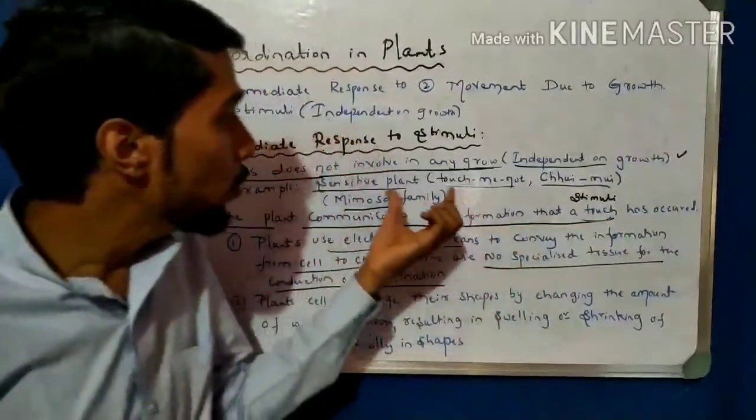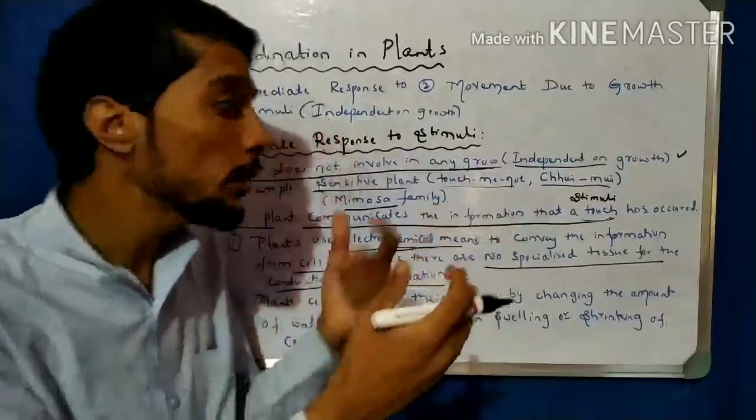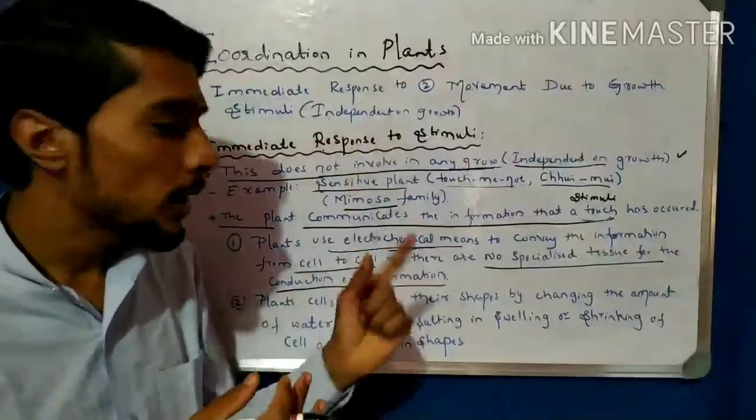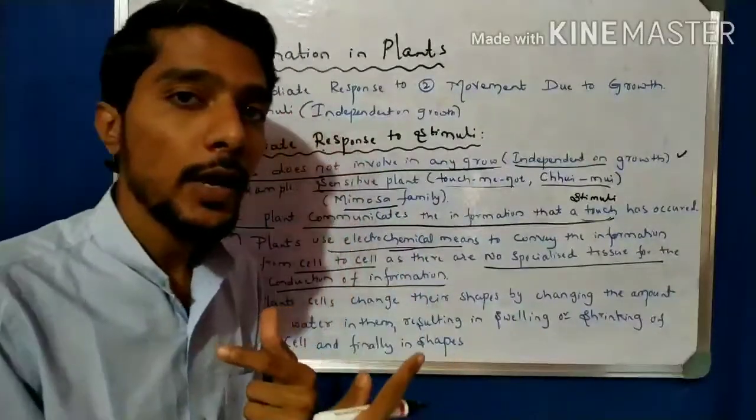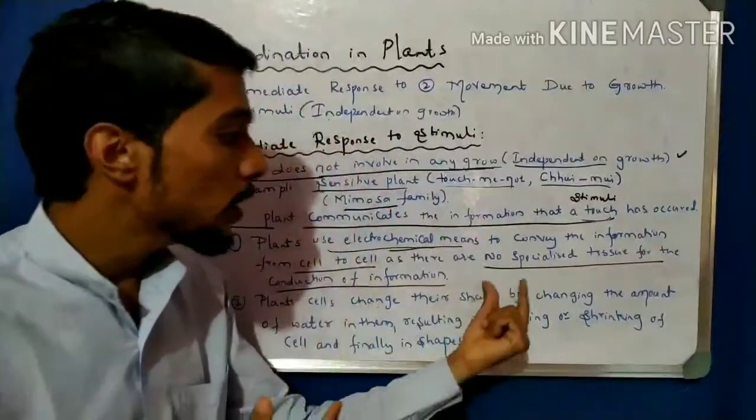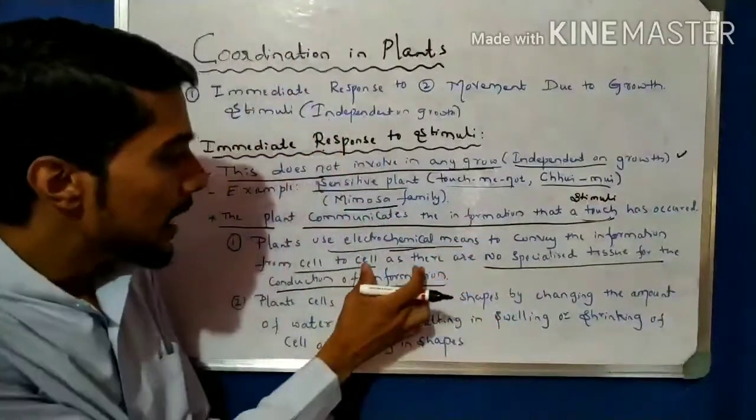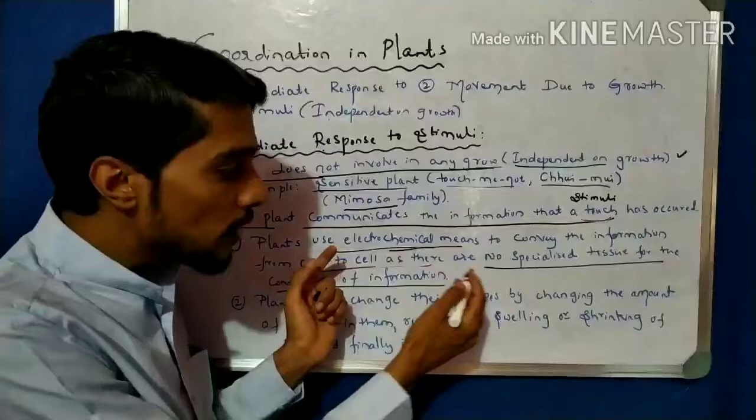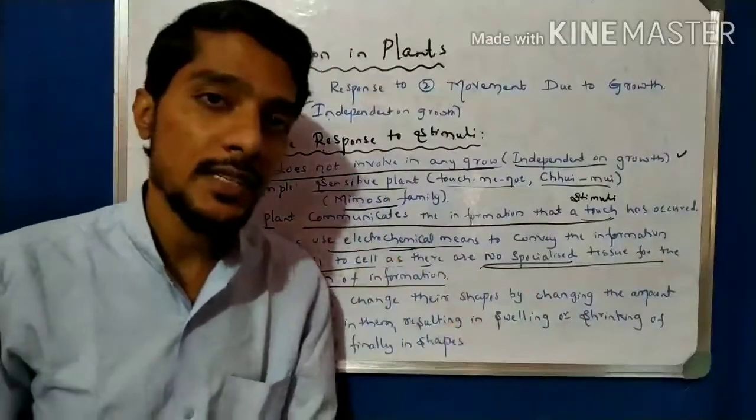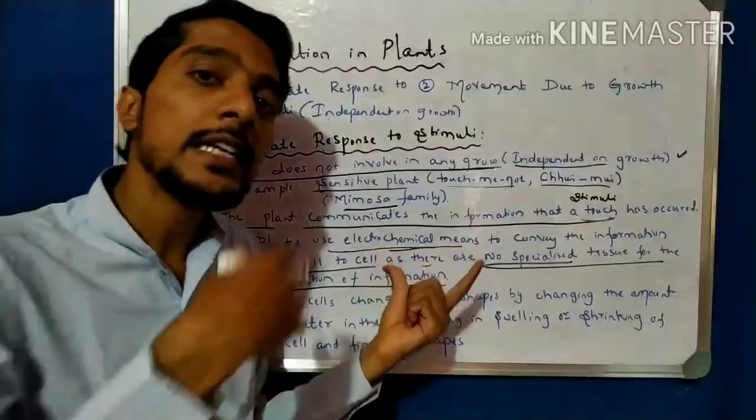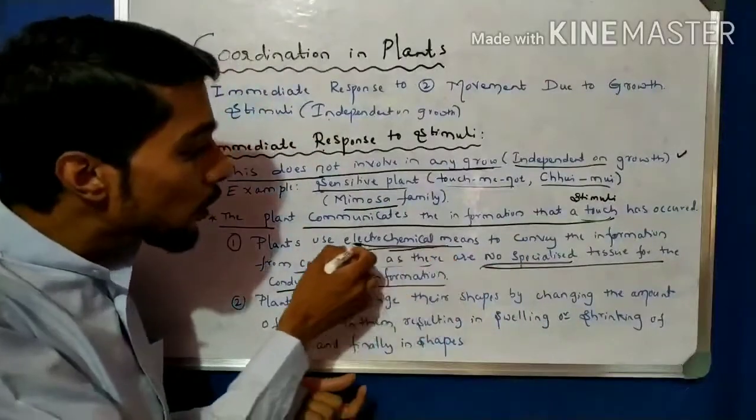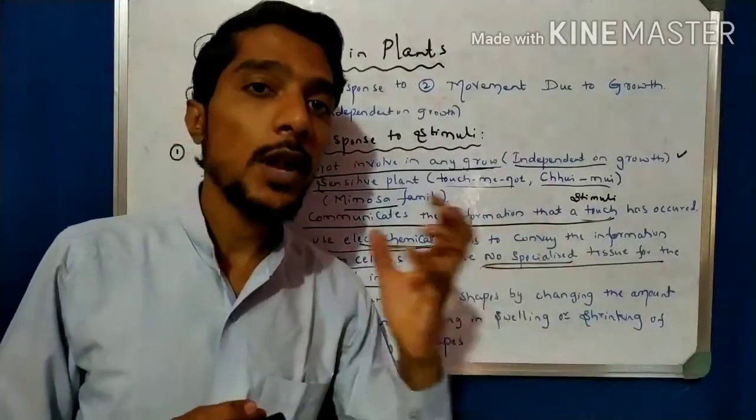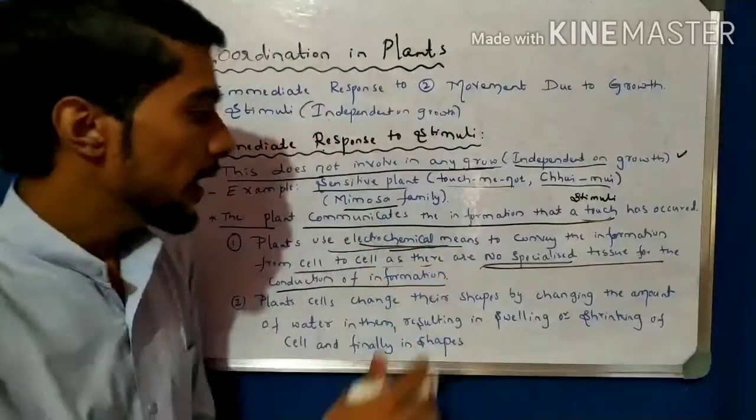So number one, how does the sensitive plant show the immediate response? The first answer is due to the electrochemical conveying of information from cell to cell, because there is no specialized tissue. Why does the electrochemical signal move cell to cell? Because there is no specialized cell. So due to the electrochemical means, the sensitive plant can recognize our touch. The response to the touch stimulus is because of the electrochemical means.